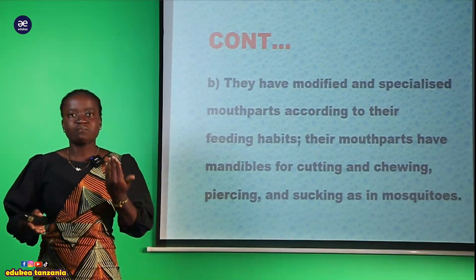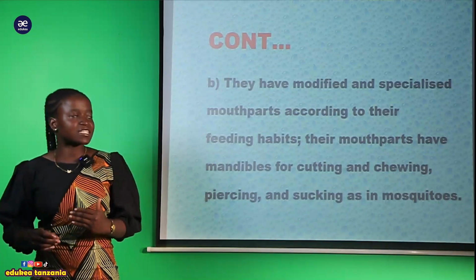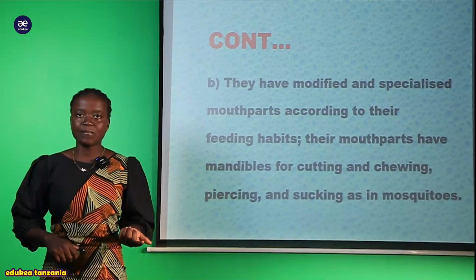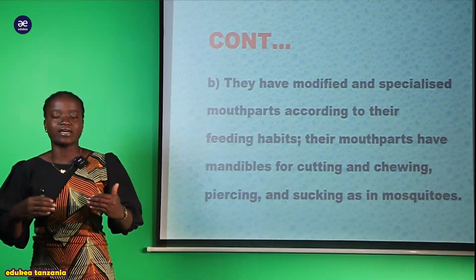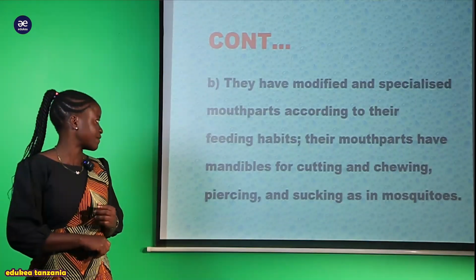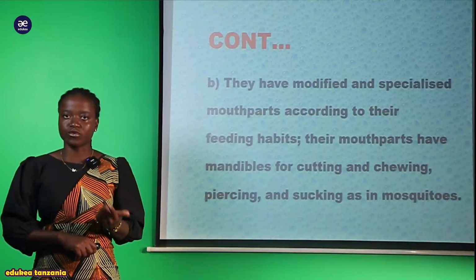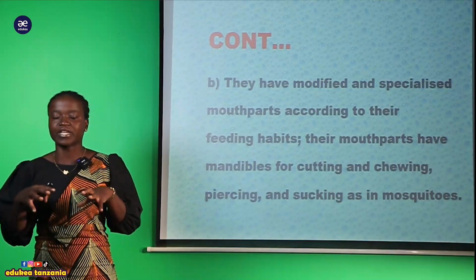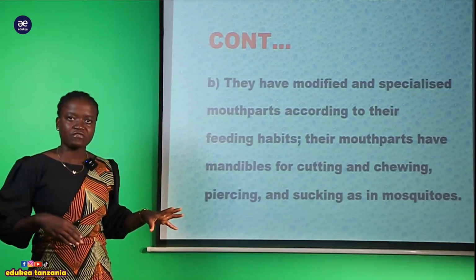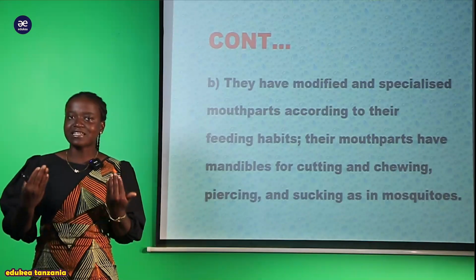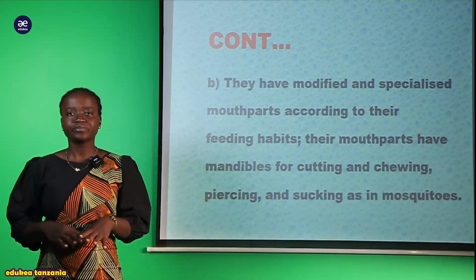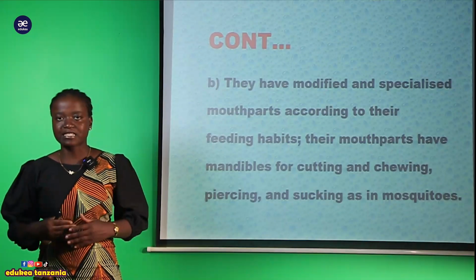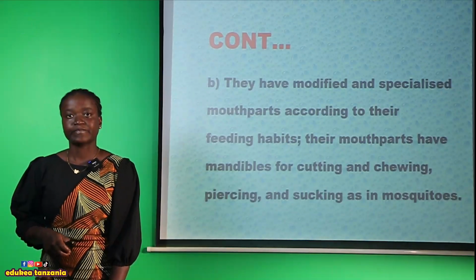For example, there are mandibles which are specialized for the process of cutting and chewing and also piercing. A good example of an organism ambaye anakuwa na hii mandibles ambayo iko specialized for piercing and sucking tunamuita mosquito. Mosquito, remember, huyu mosquito naye yupo ndani ya hii phylum Arthropoda. So due to possession of such kind of mouthpart, inasaidia hawa organism to get nutrients within the environment very easily for their survival.